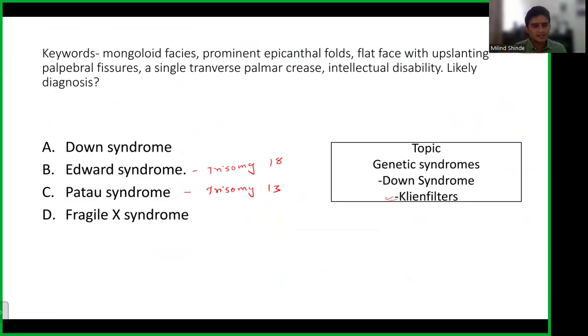Fragile X syndrome is another entity where we see it is actually associated with trinucleotide repeats. We will be discussing it in our class as well. So you should know at least the basic information. See, I'm not going to make this video longer and go into very much detail of it, because we have already covered a lot of information in the notes as well. So what we are going to do here is we are going to see how to approach a question and how information is going to help us. Okay. So genetic syndromes, again, you should note it down. Another important topic for your exam.